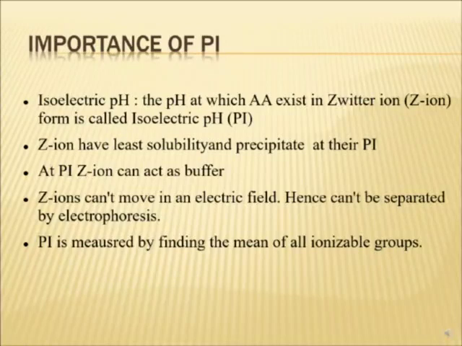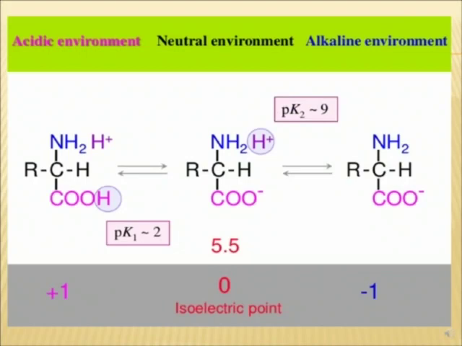That is, at what pH COOH is becoming ionized, and at what pH NH2 is becoming ionized, and we take the average of the two pKs and we find the pI. At that pI pH, the net charge of that molecule will be 0.